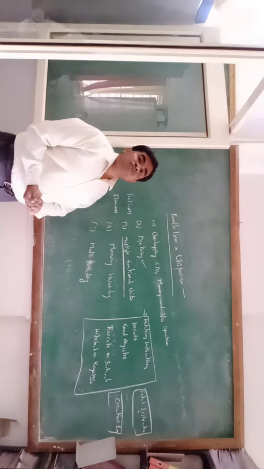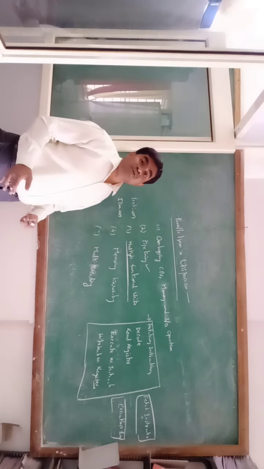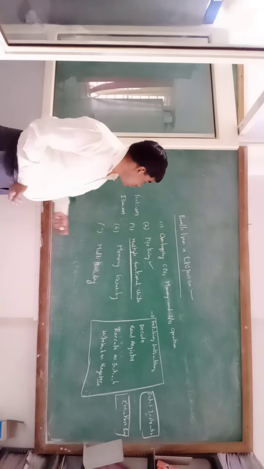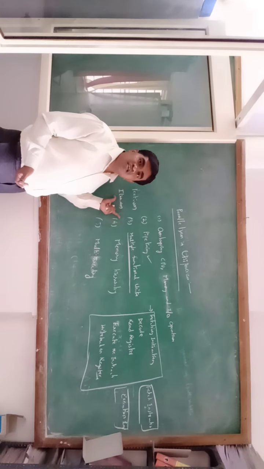When we go to the Itanium processor, we can perform multiple arithmetic operations with multiple ALUs. So multiple functional units are there in i5, i3, i7.